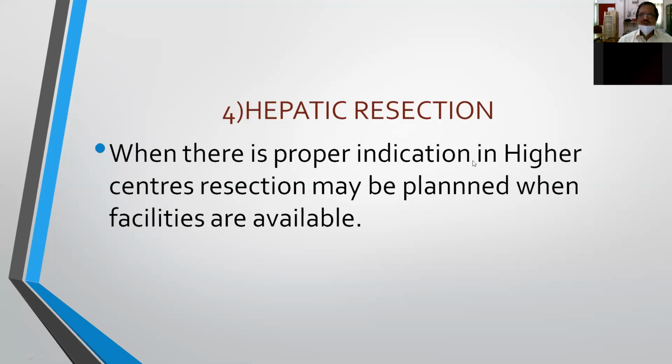In higher institutes where the facilities for hepatic resection are available, we can plan for resection of the cyst where there is proper indication. Resection may be planned when the hydatid cyst is confined only to 2 segments of the liver. Then you can plan for segmentectomy, not more than 2 segments, for hepatic resection.